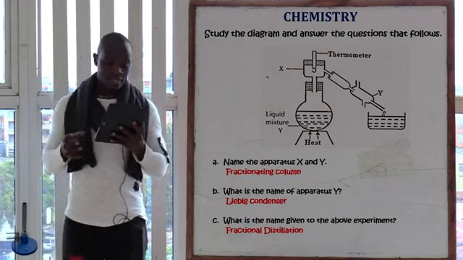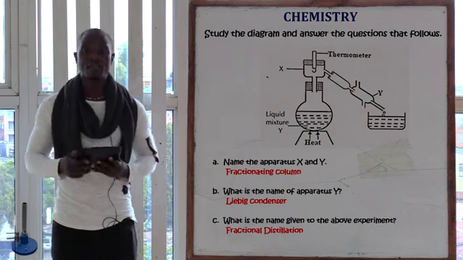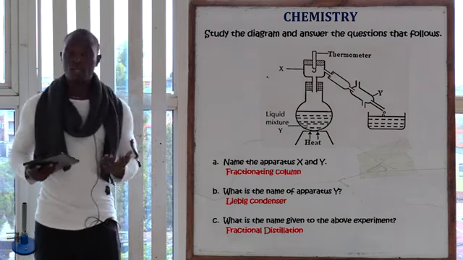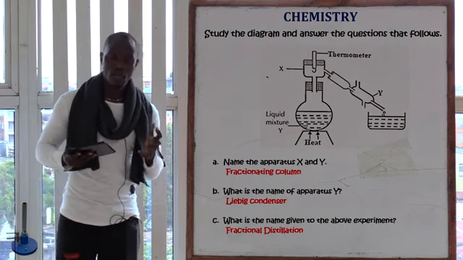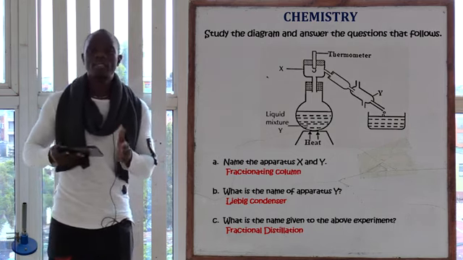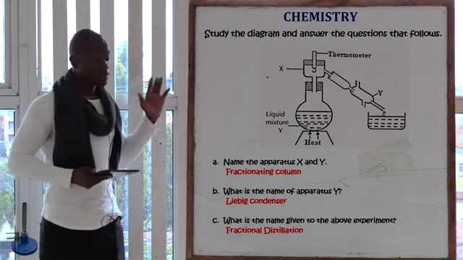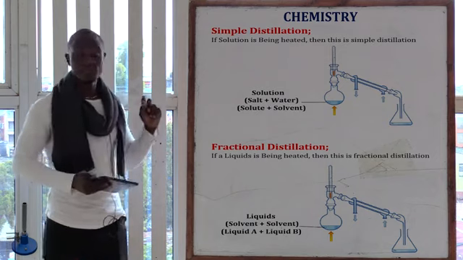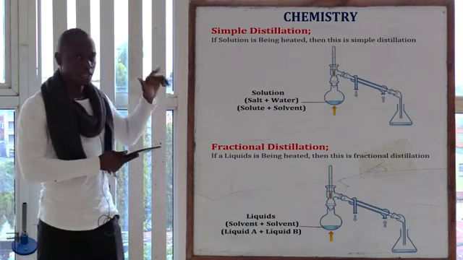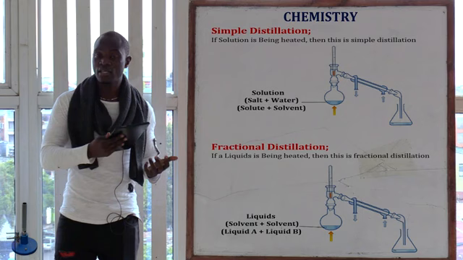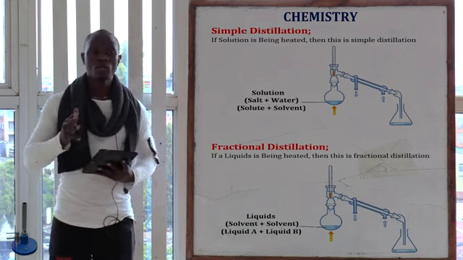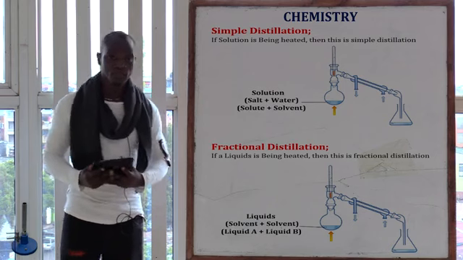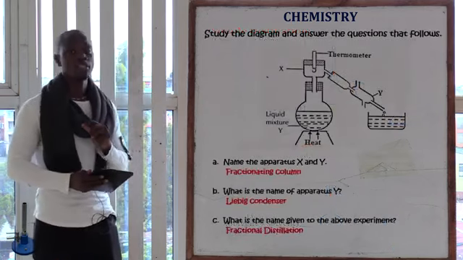Question letter C is asking, what is the name given to the above experiment? As you can see, this experiment might be confusing. We have two experiments that tend to look similar. This one is fractional distillation. We also have simple distillation, which might take almost the exact same form as this one. But how can you differentiate between fractional distillation and simple distillation? This one is fractional distillation.